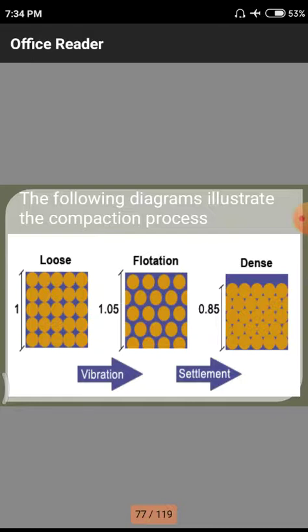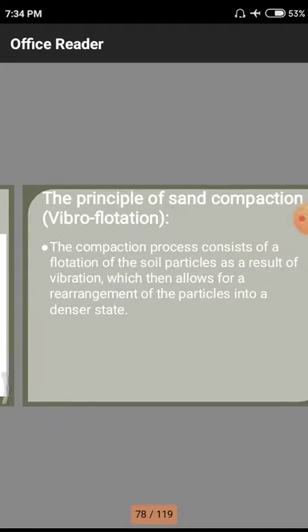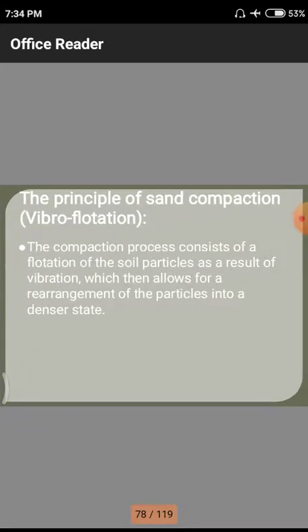Automatically, the soil will be densified. Densified means the ground level will vary from part to part of the structure. That is the difference. Next one we are having is the principle of sand compaction or vibroflotation.